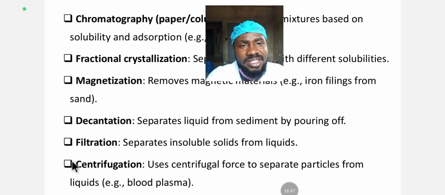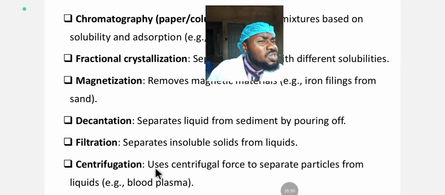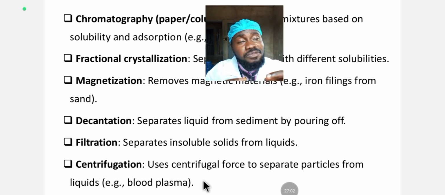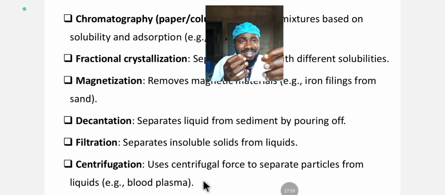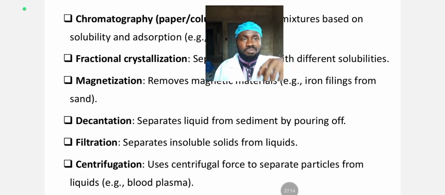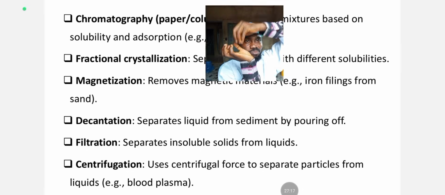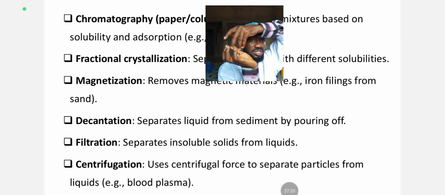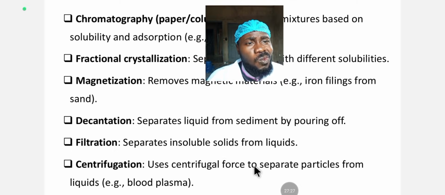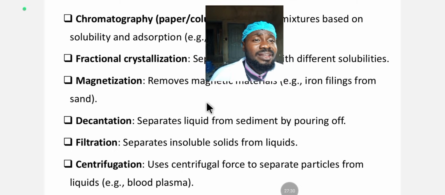The next we have here is centrifugation. And what is centrifugation? It uses centrifugal force, like I explained in physics. Centrifugal force is the force that pulls all the particles away from the center. Maybe this is a cup, for example, and there are particles inside. It pulls all the particles away from the center, so you have the particles at the sides inside the cup. It is done with a centrifuge, a particular device called a centrifuge.